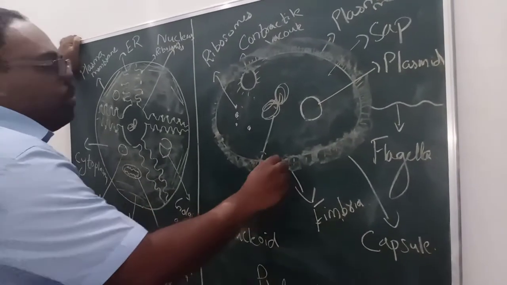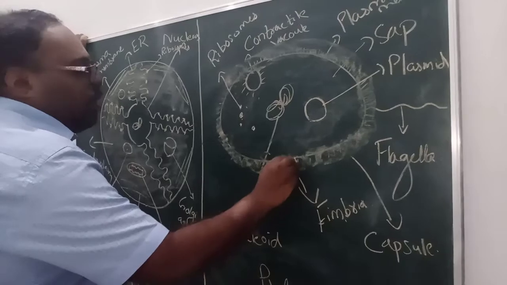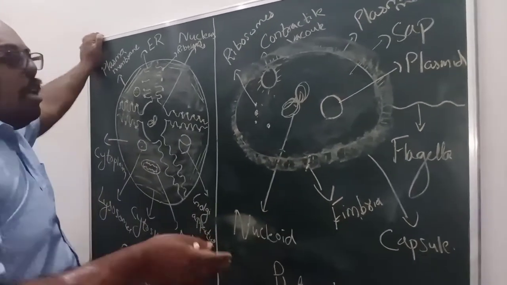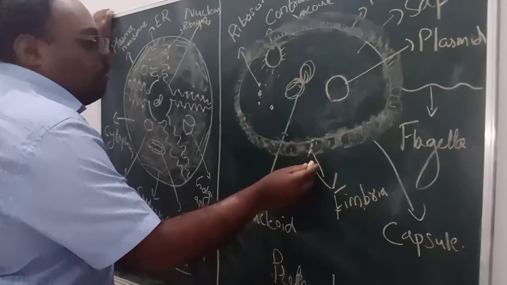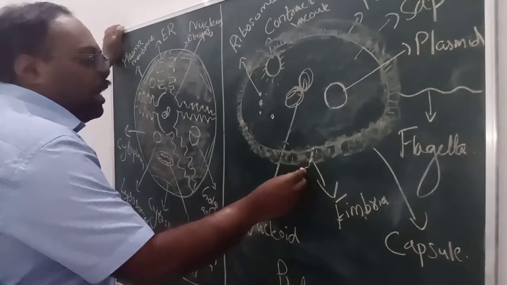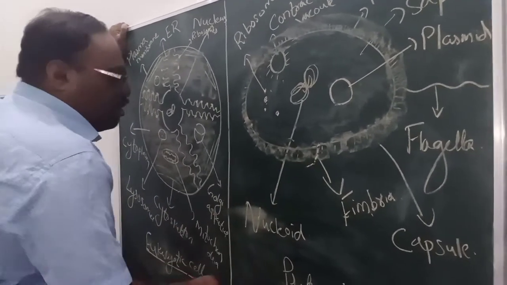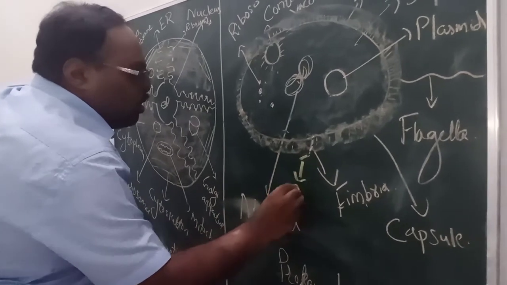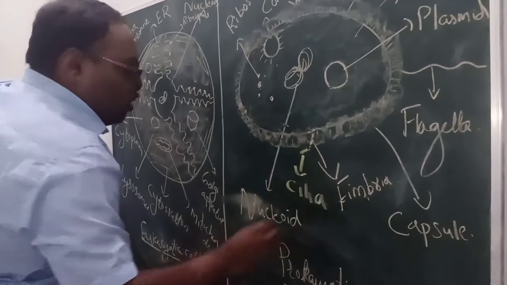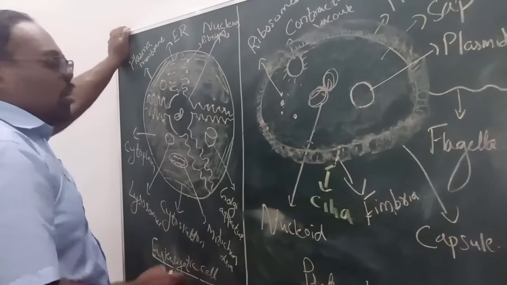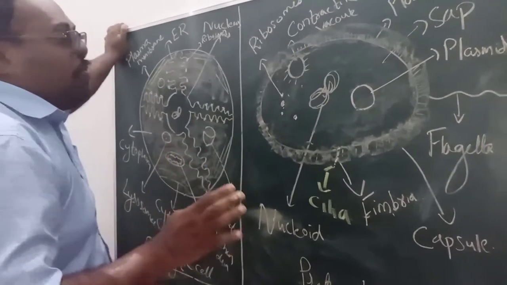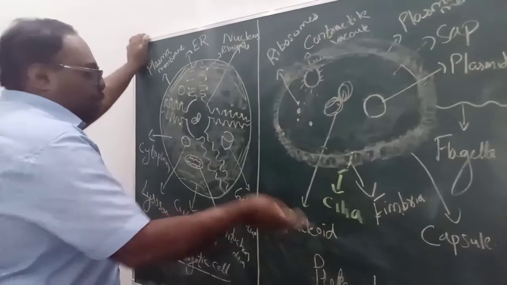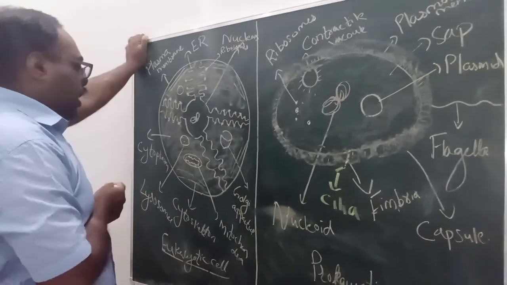Apart from this, there is a small structure that arises from the capsule or the plasma membrane, called the fimbriae. And on the fimbriae, a small thread-like structure again is present, which is called cilia. So these are some of the main differences between a prokaryotic cell and a eukaryotic cell.